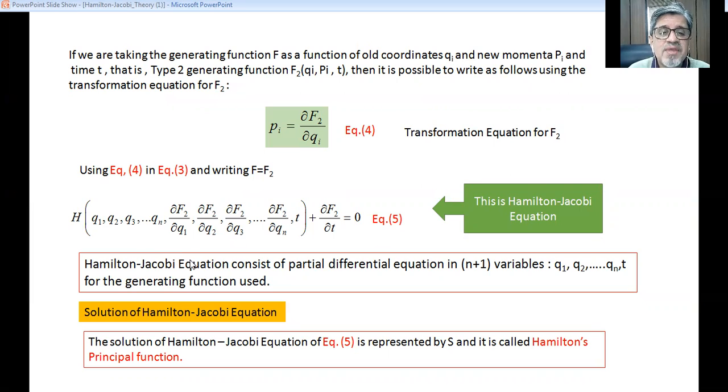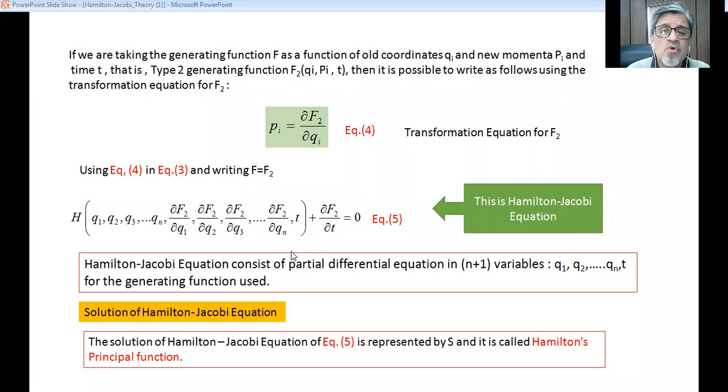Now the Hamilton-Jacobi equation consists of partial differential equations. So these are the partial differential equations. There are n different equations over here and one more equation here. So there are a total of n plus 1 variables and n plus 1 partial differential equations. So n equations here and one more equation here. The variables are q1, q2 up to qn, and t is the last variable.